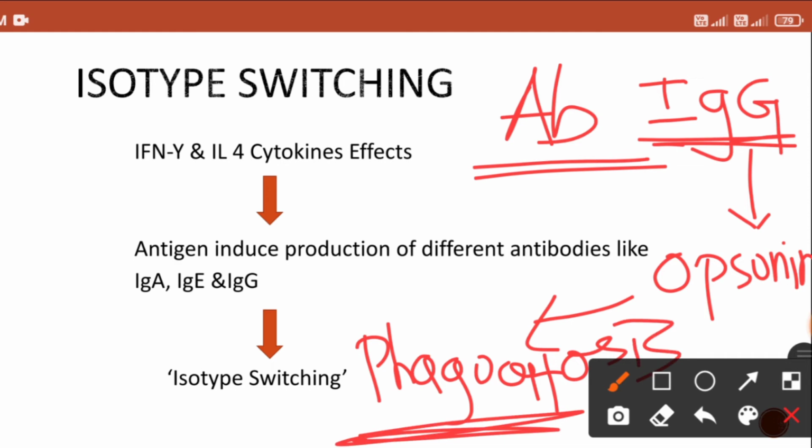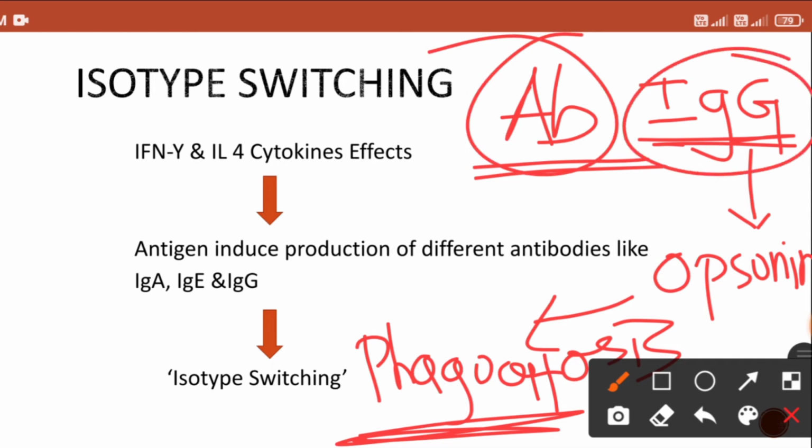It can directly kill the antigen by antibody, or it can produce IgG type of antibody, which will lead to phagocytosis through the opsonization, right? This particular antibody coats the antigen. It is known by the name opsonization, which can help in phagocytosis, right?